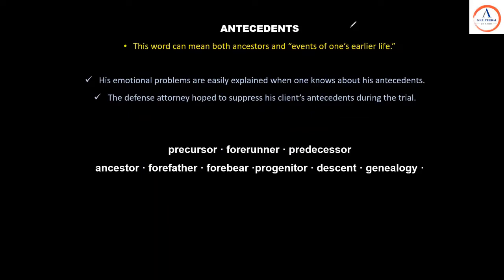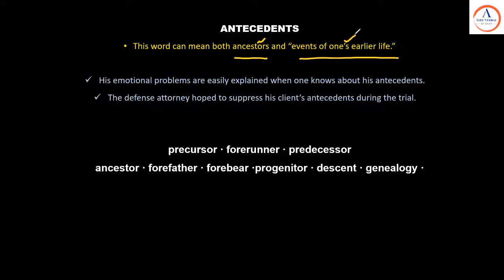Antecedents. This word can both mean ancestors and events of one's earlier life. Ancestors as well as events of earlier life. So there are two ways it can be used. Let's look at the usage, you'll understand it better.